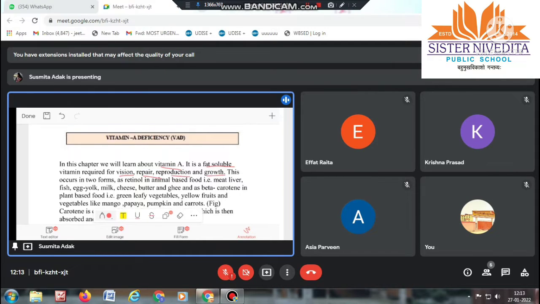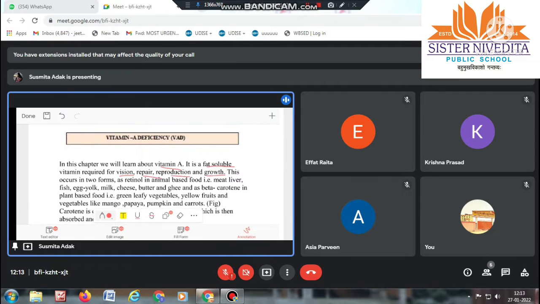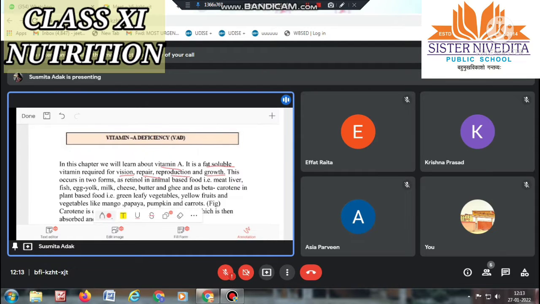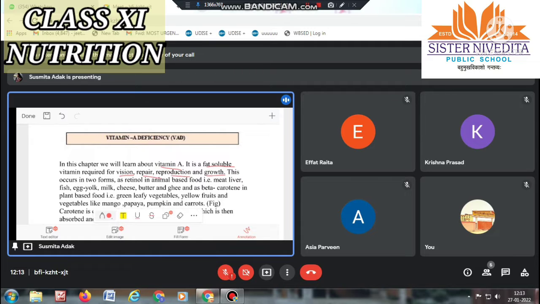Means this vitamin A is required for proper vision, repair of our cells, for reproduction, and also for growth.